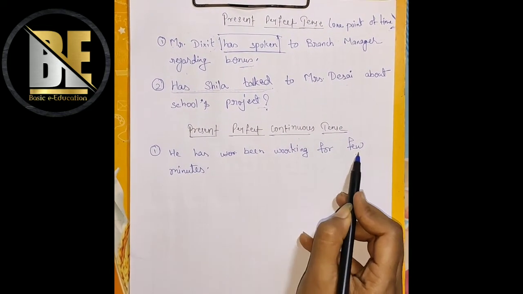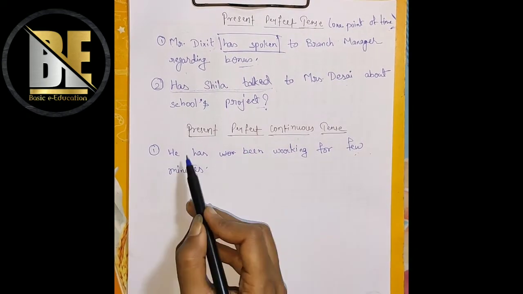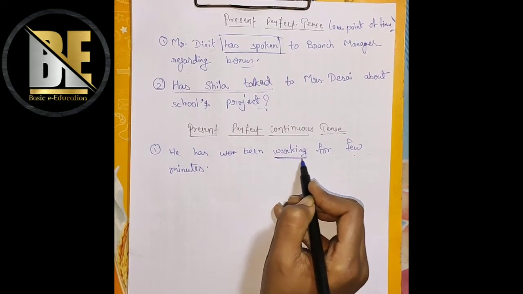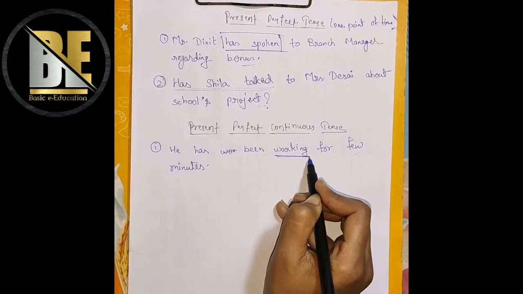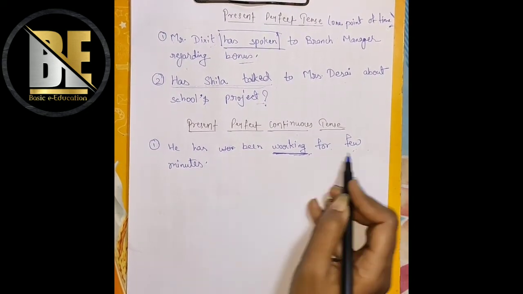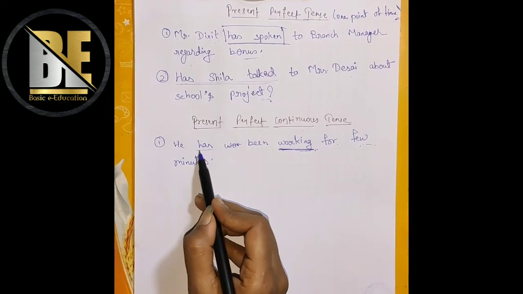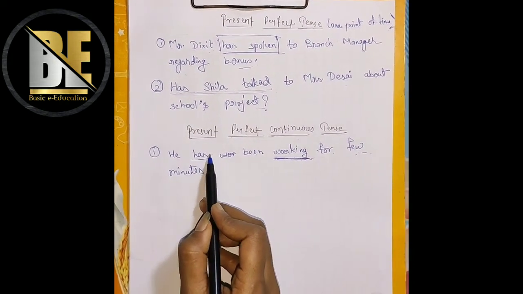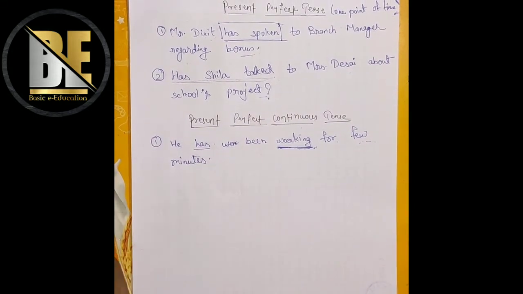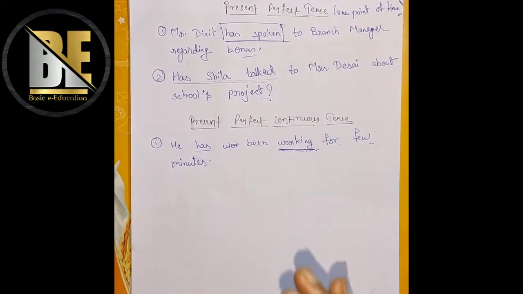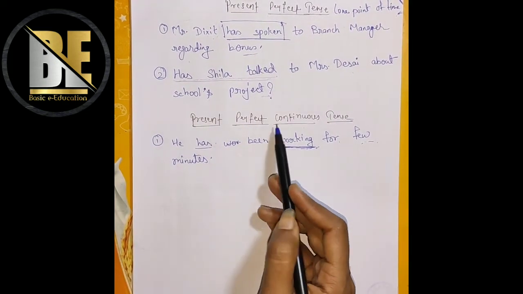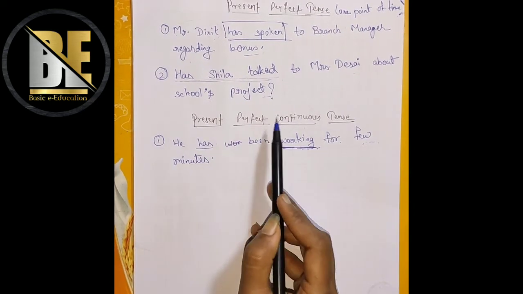He has been working for few minutes. In he has been working, you can see over here working, that means the work is continuous, someone is continuing the work for few minutes. But has means some part of this work has been started in previous time, that is in the past time, and some part of the work is still going on, that is in the present form. So that's why it is a combination of two tenses, that is perfect and continuous.